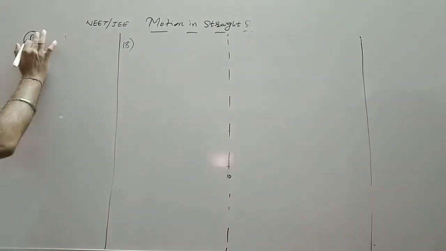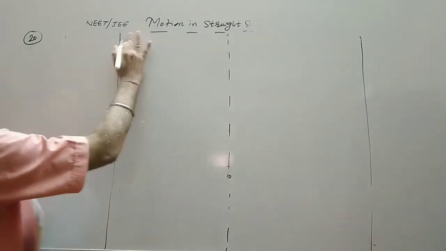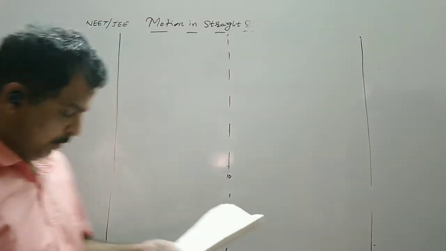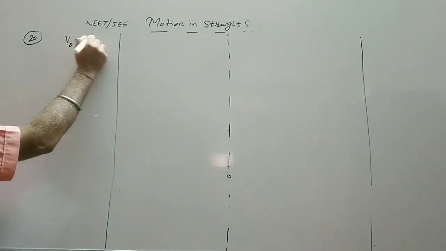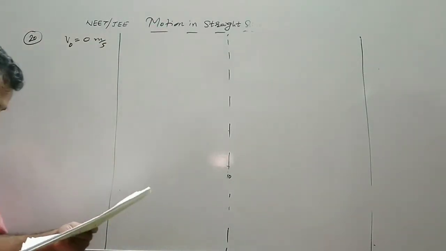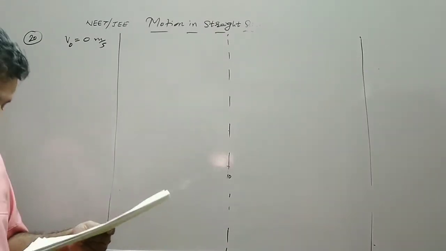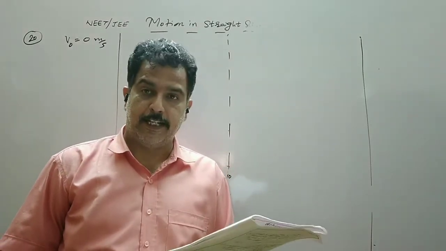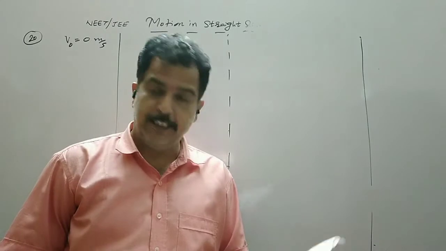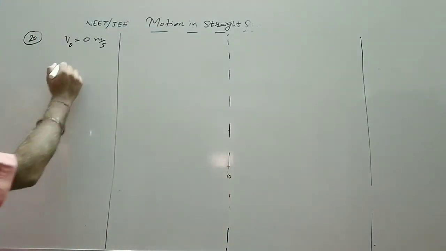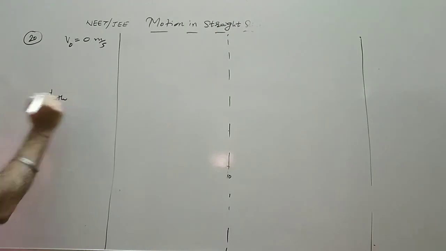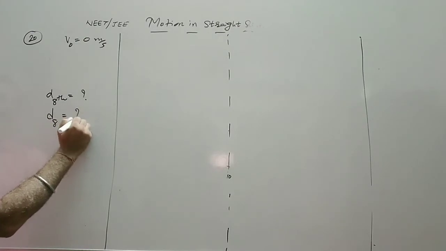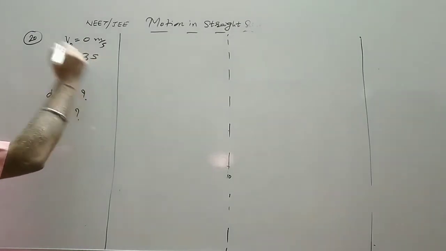Now MCQ number 20. A body starting from rest, so initial velocity is 0, moves with a constant acceleration. Find the ratio of the distance traveled by the body during the 8th second to that covered in 8 seconds. So we have to find the distance traveled in the 8th second, and the total distance traveled in 8 seconds. So time is equal to 8 seconds.